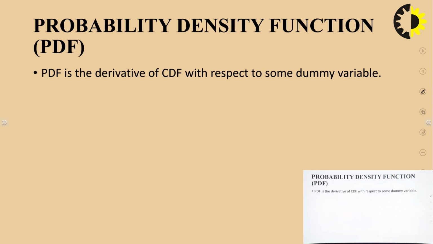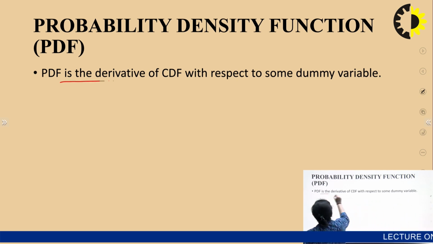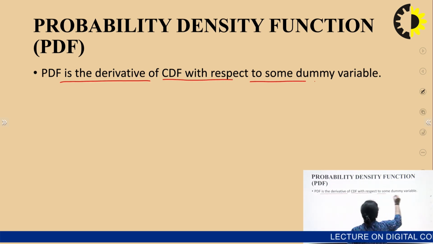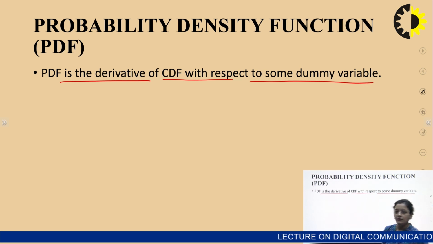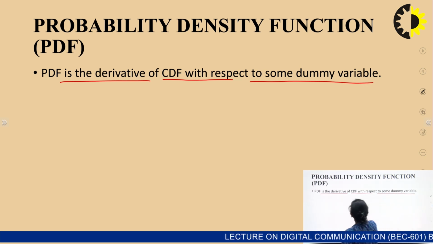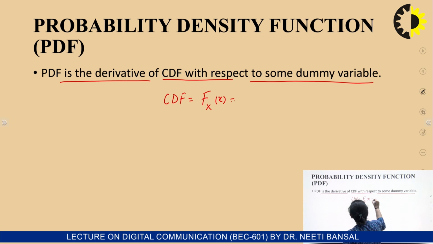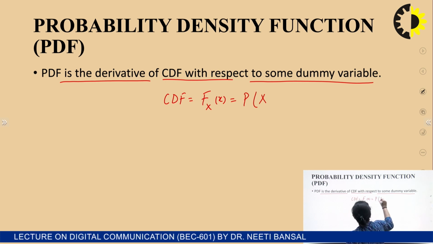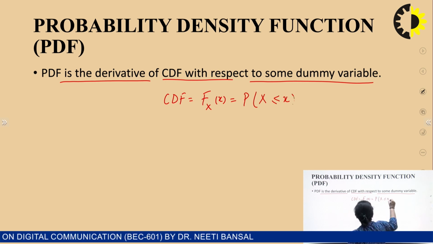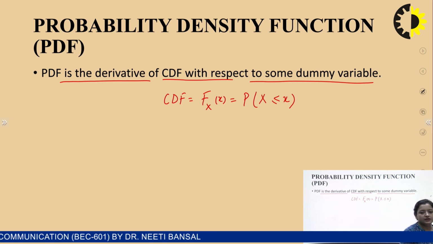The second term is called PDF. Now, PDF stands for probability density function. Now, what is this probability density function? This PDF is nothing but the derivative of CDF with respect to some dummy variable. So, you all know what a derivative is. We know CDF is equal to F_X(x), which is equal to the probability that a random variable X will take on some value which is less than or equal to x.